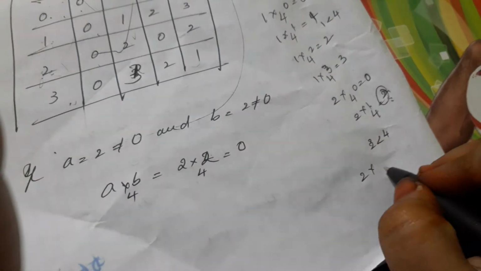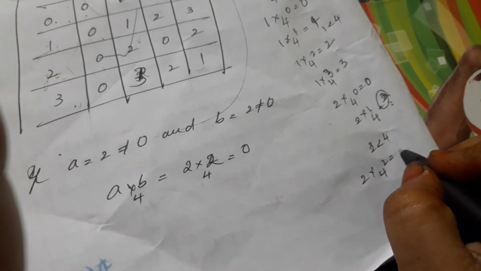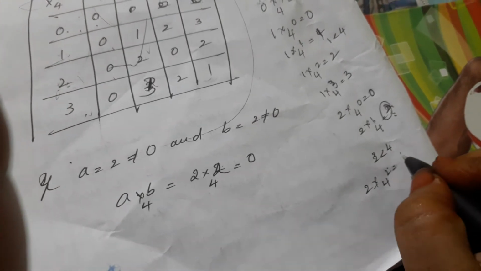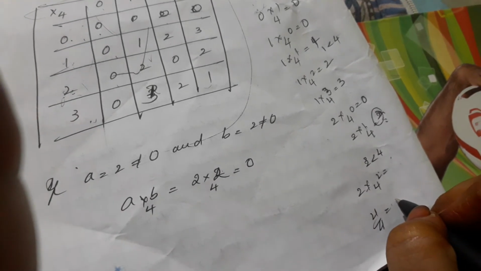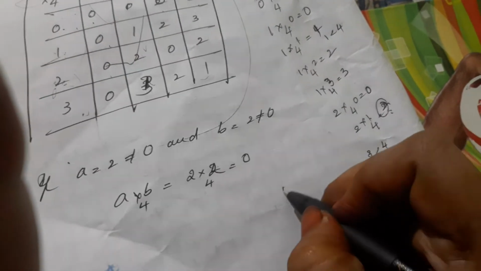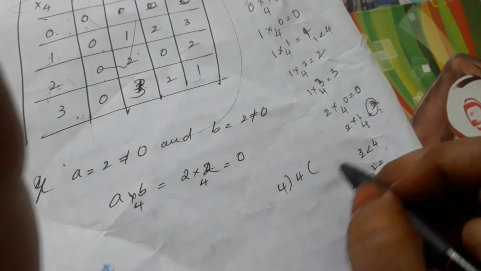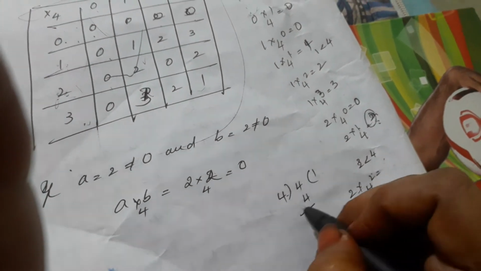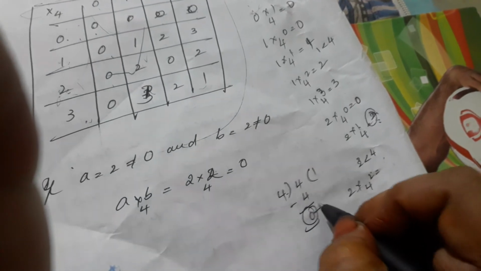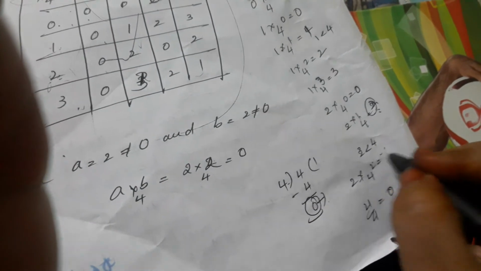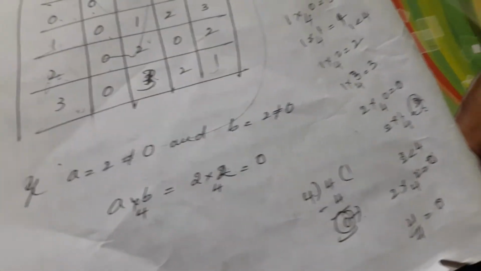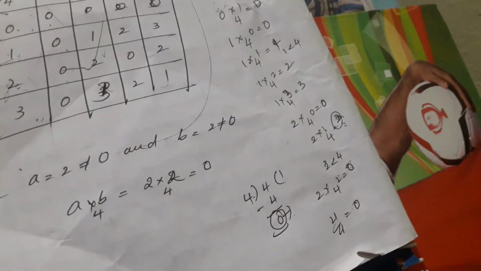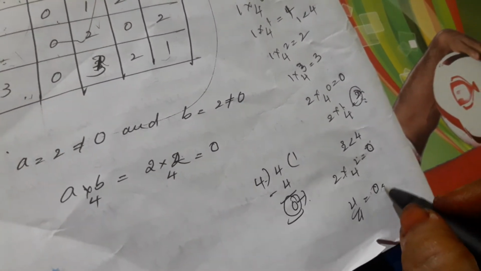Next, 2 2s are 4. 2 multiplication modulo 4, 2 is equal to 0. 2 2s are 4, and 4 divided by 4, 4 ones are 4, so the remainder here is 0.